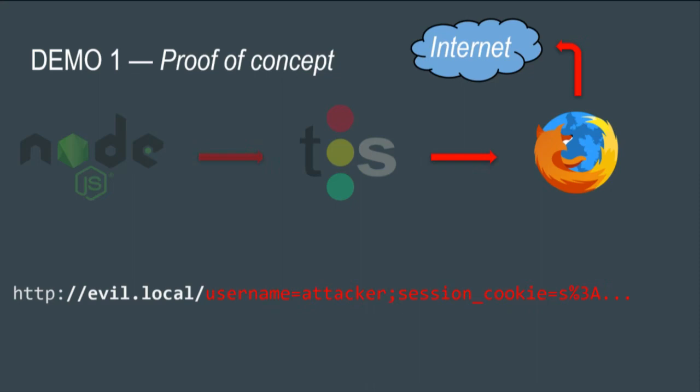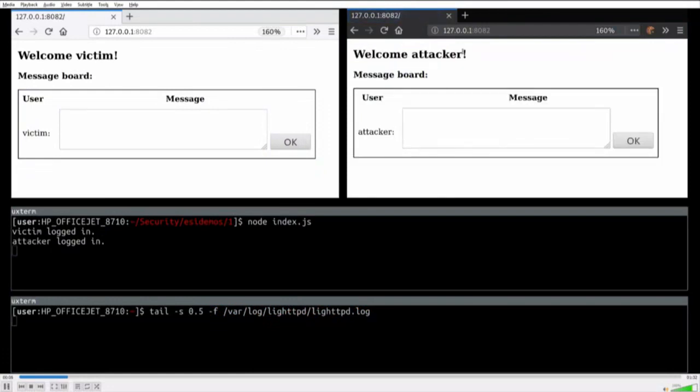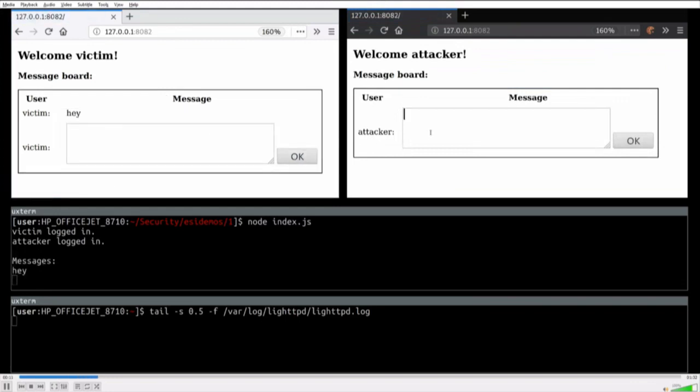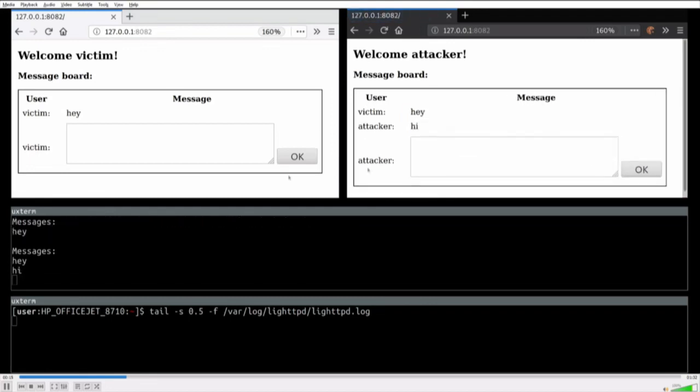So now let's look at how this would look in a real-world example. Oh, it's working. All right. I built a very simple message board. You have your victim on the left, you have your attacker on the right. It's two different browsers, so there's no cookie contamination. In the middle, you have basically everything that is stored in the database. So you have hi, hey. You can see what it looks like before being sent to the application server.